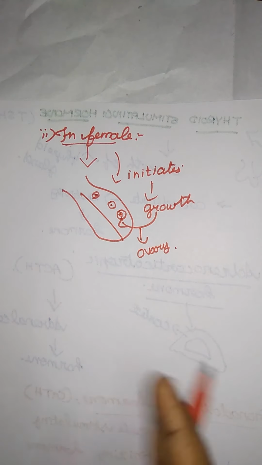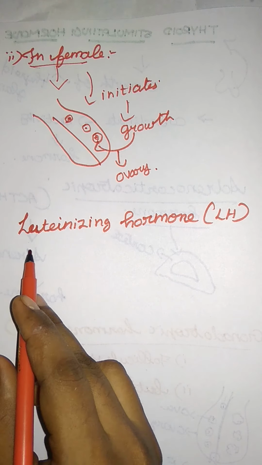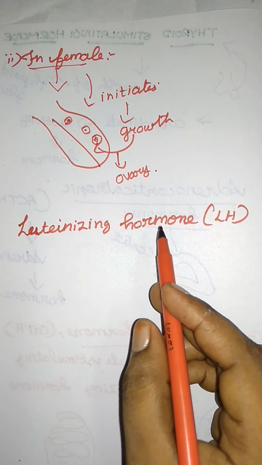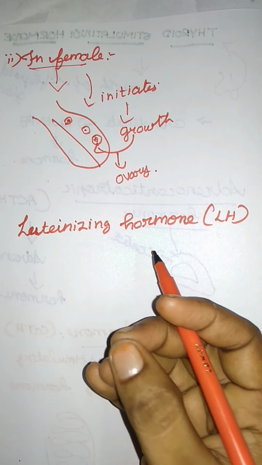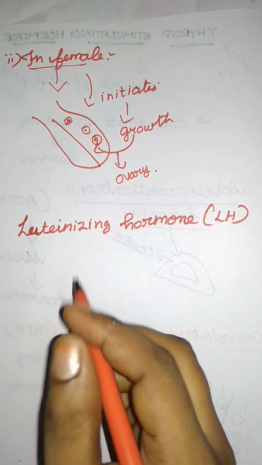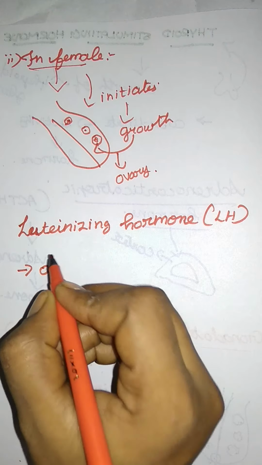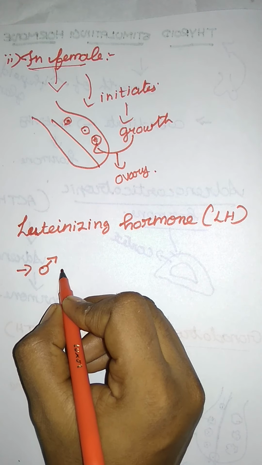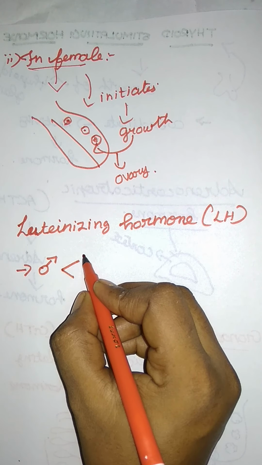Next one, luteinizing hormone. Here is the function of luteinizing hormone: it regulates the development of an egg for a female and sperm, that is the testis, for a male. First you have to see it in the male. It will be simple for a male, as you know. Here they usually have two cells. You just have to know that one thing.